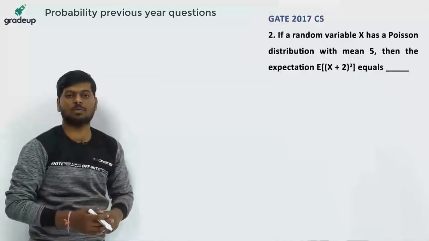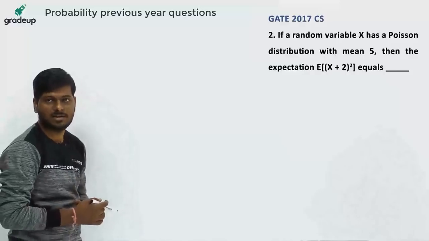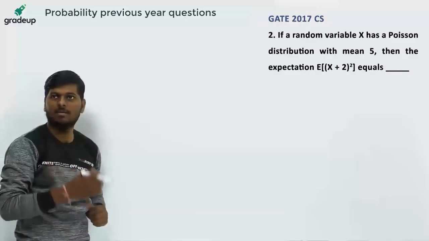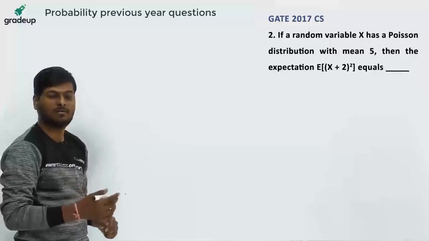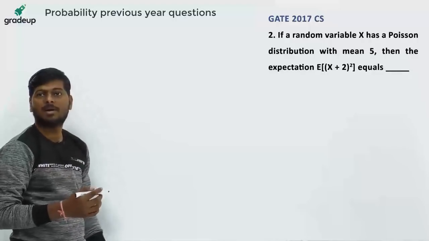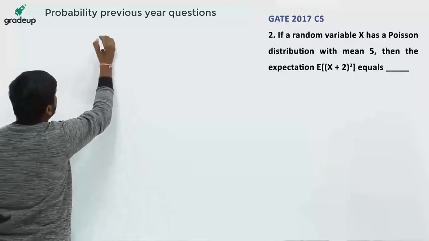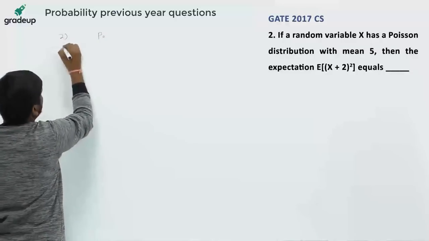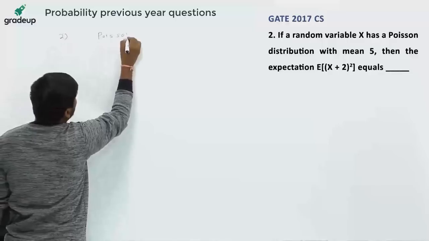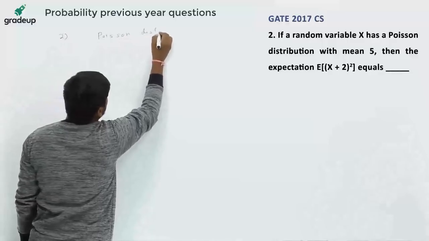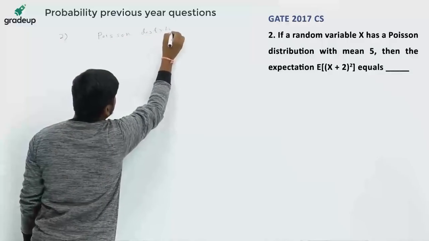Second question is from 2017 Computer Science Engineering. Question is, if a random variable x has a Poisson distribution with mean 5, then the expectation of (x plus 2) whole square equals. Poisson distribution is given. So what are the properties of Poisson distribution? First we will see them.